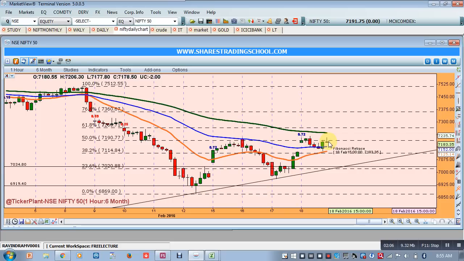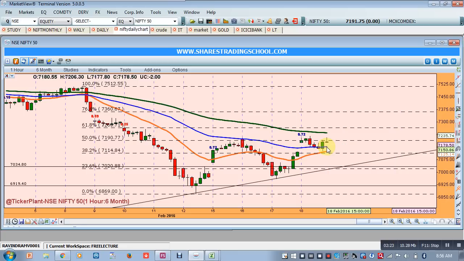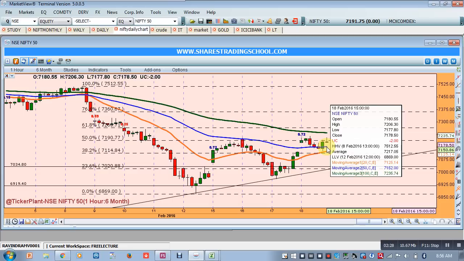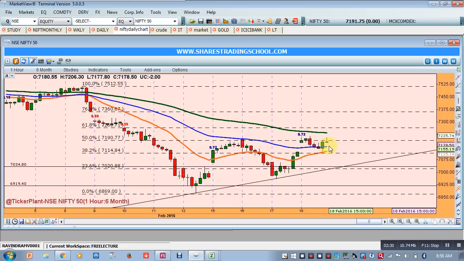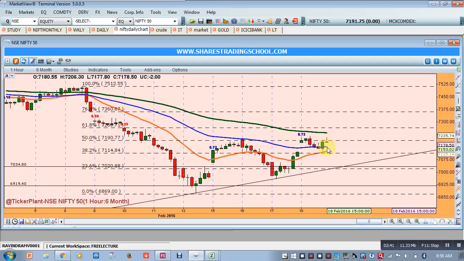Today the market is expected to open at this 50 moving average, which is placed at around 7,150. So Nifty will open around 7,160, and after that price will try and test the support at the 50 moving average. After that, if it goes north, it will retest the resistance at 190, or if it goes south, it will test a support at 125. So there are multiple support levels, and price will be moving in this trap.